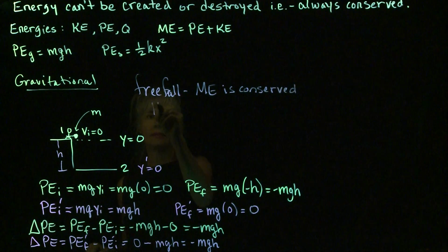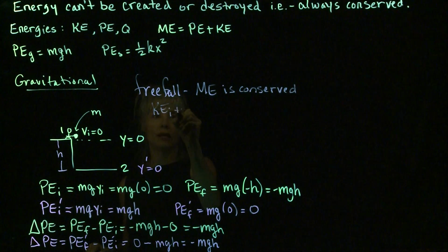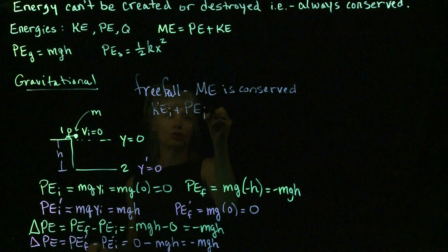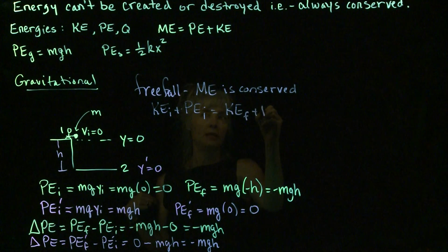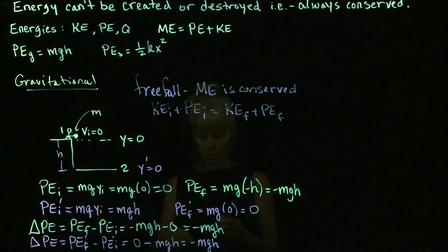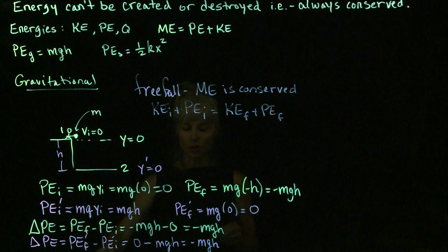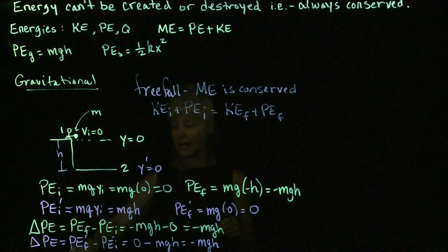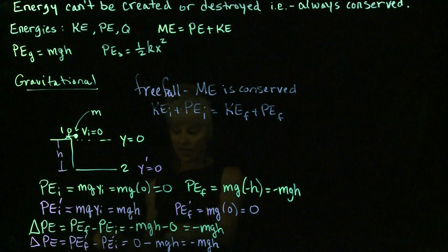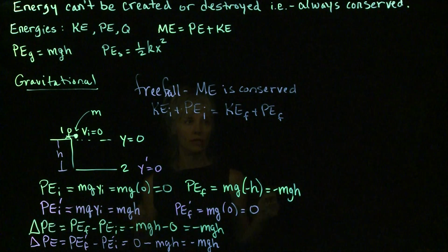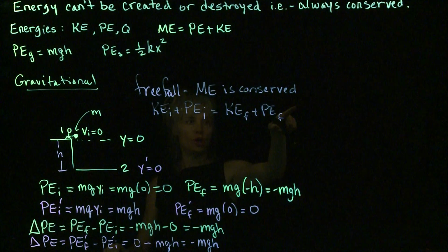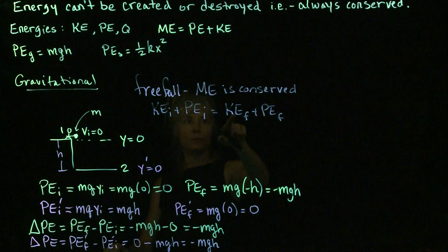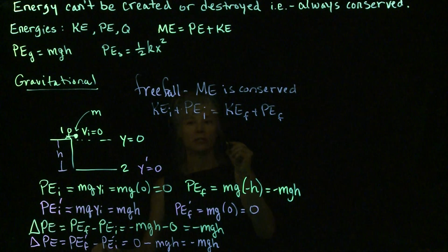Okay, so that means that KE initial plus PE initial equals KE final plus PE final. Now, let's rearrange those a little bit so that we can look at how we get the change in the potential energy. I'm going to move the initial potential energy over to the right side, and I'm going to move the final kinetic energy over to the left side.